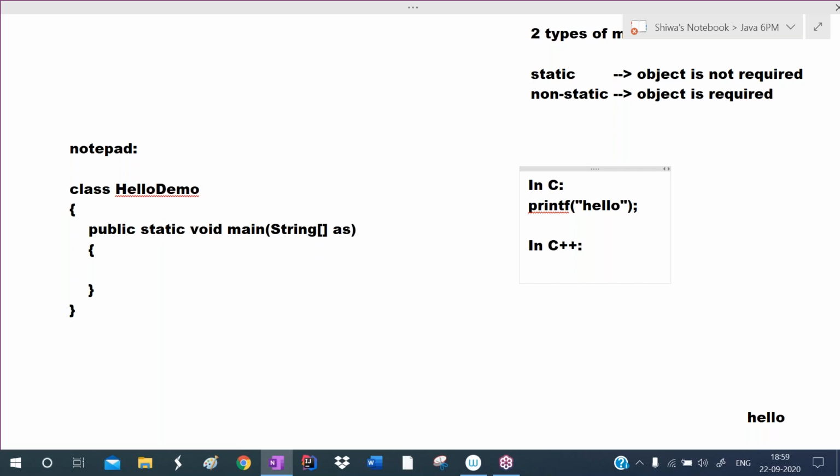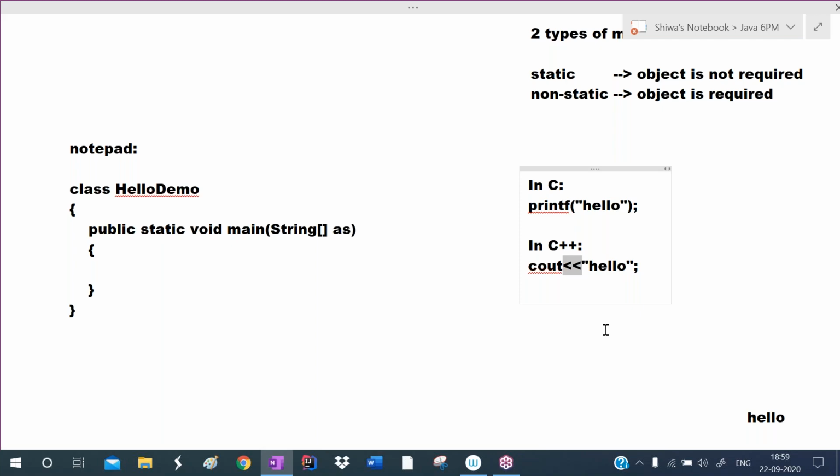In C++, what do we write? In C++, we write cout insertion operator hello. Here cout is the object, and this double less than is the insertion operator. That is an overloaded operator, so internally one method will be called.